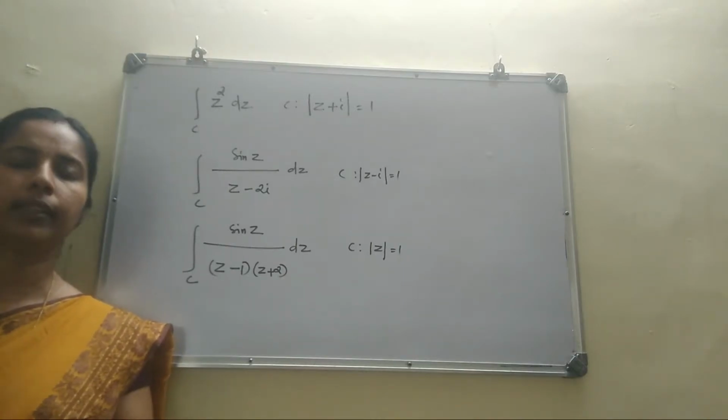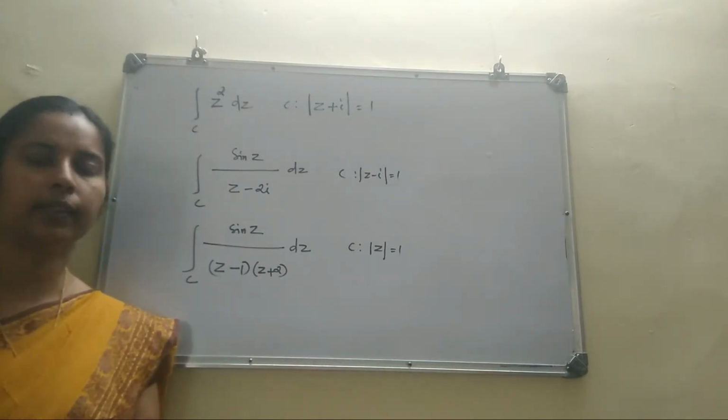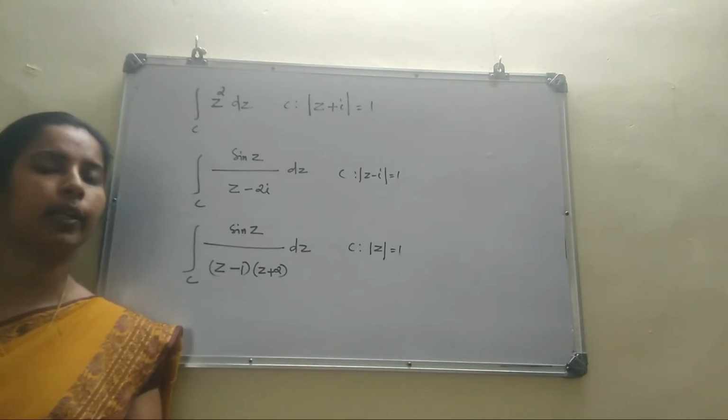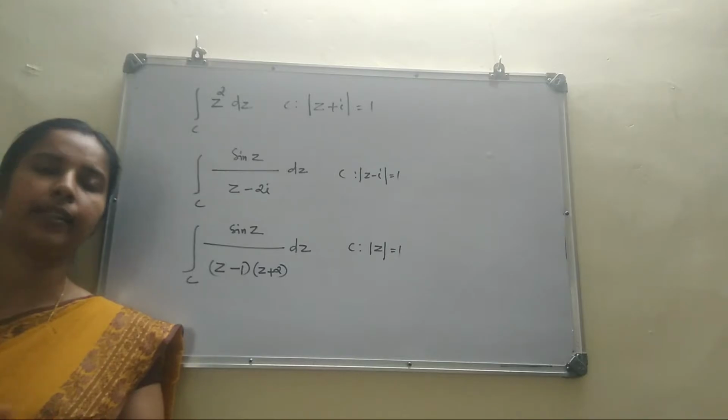One thing you can notice, this integral is always 0 whatever be the curve. For any closed curve C, integral over C z square dz equal to 0 because the function has no singular points. It is analytic everywhere.